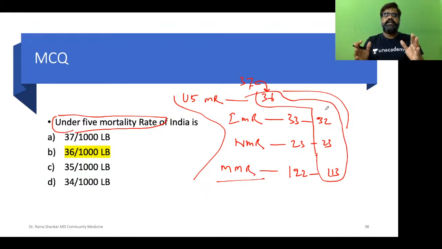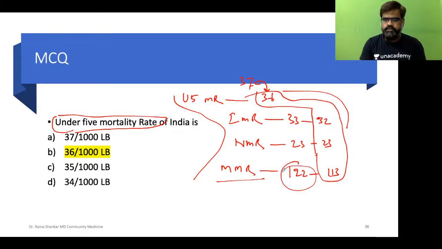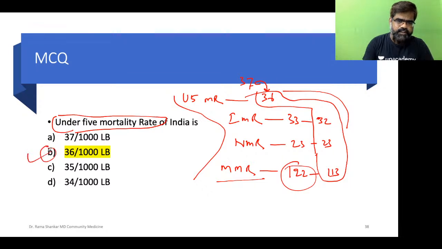So you will say, okay, it was 36 in 2018, 2019 data has come, so it has come down to 35. So you correlate, you don't forget. You know maternal mortality was 122. Now the July edition of SRS says it has come down from 122 to 113. So this is the way you remember, students, and you will not be wrong. So this is under 5 mortality, which is 36 per 1000 live birth.